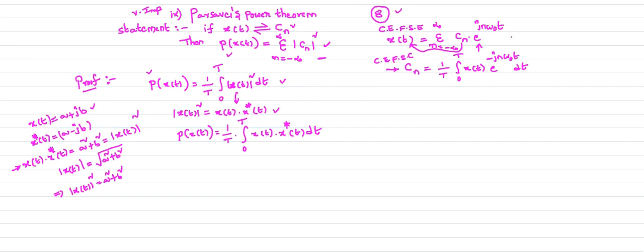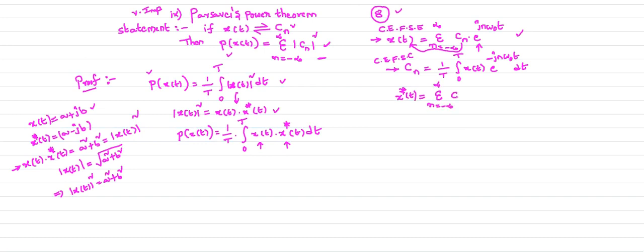Now already you know x of t. So this is your x of t. Now apply conjugate on both sides. You put x of t as it is. We need to manipulate x conjugate of t. Now for that you know x of t, this is your x of t. Now what is your x conjugate of t? So applying conjugate on both sides of the above equation.